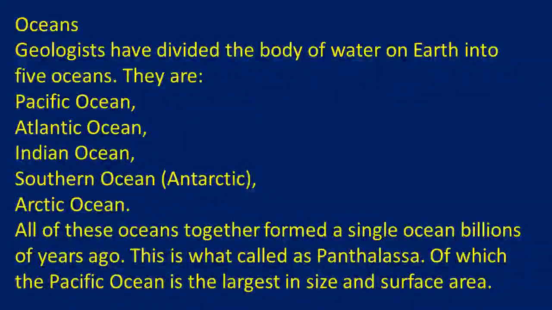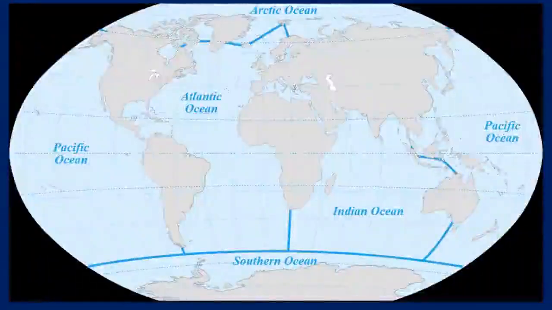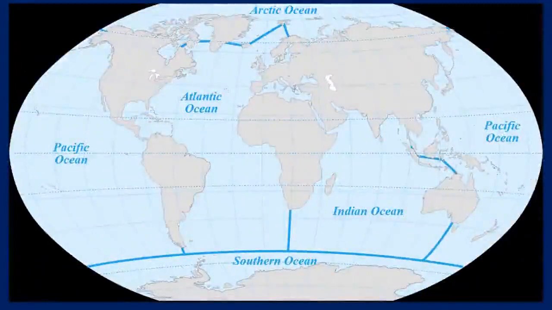Of these, the Pacific Ocean is the largest in size as well as in surface area. In the map you can see the Pacific Ocean towards this side and this side also, east and west. Why? Because the globe is like a ball, so this surface and this surface are the same. Towards the north is the Arctic Ocean, and between Europe and North America we can see the Atlantic Ocean, and also the Indian Ocean and the Southern Ocean.